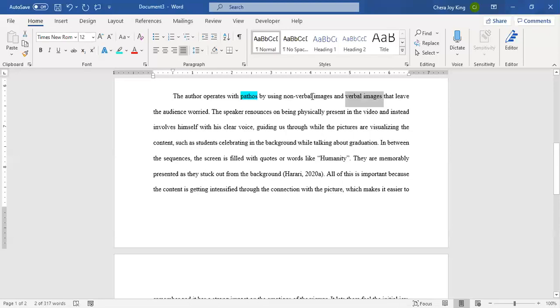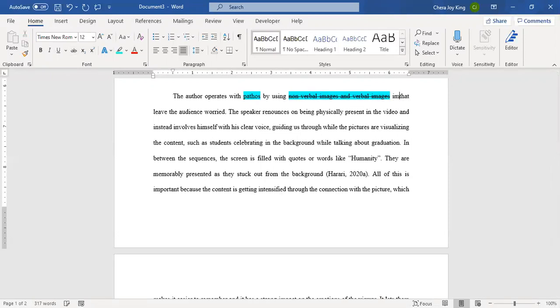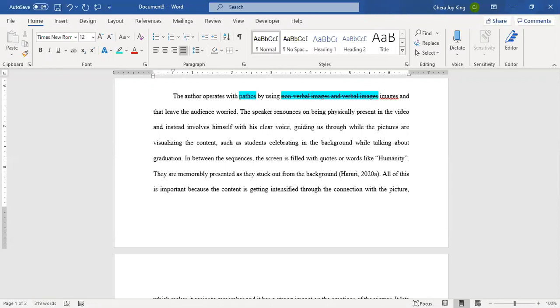So maybe they used images and text. Maybe that might just be an easier way to go about this. That is definitely just a style thing. It's not something that you would lose points for, but when they say nonverbal, they're probably just talking about images. And when they say verbal images, they're probably talking about text. Images, oh, because it's repeated. Okay, that's fine. So that's just a minor thing.